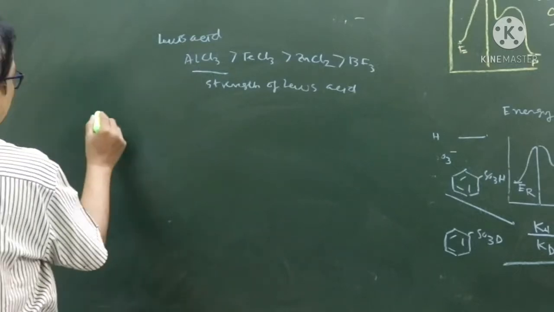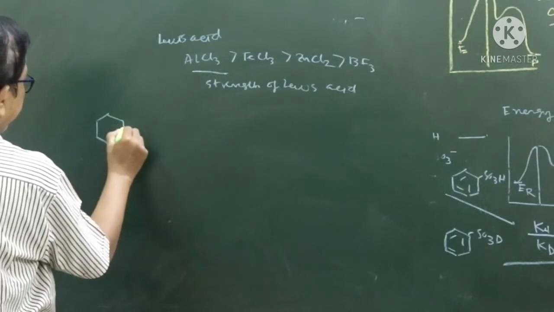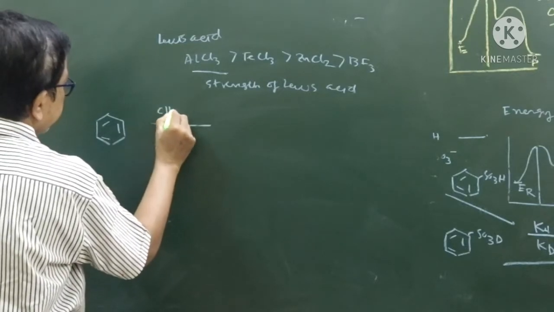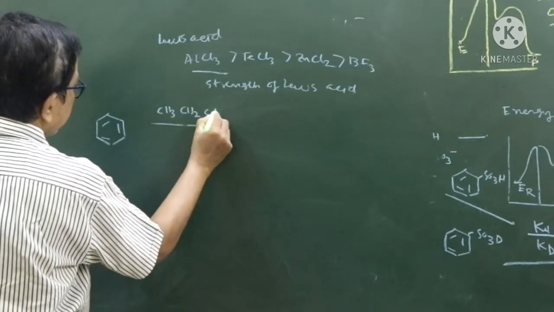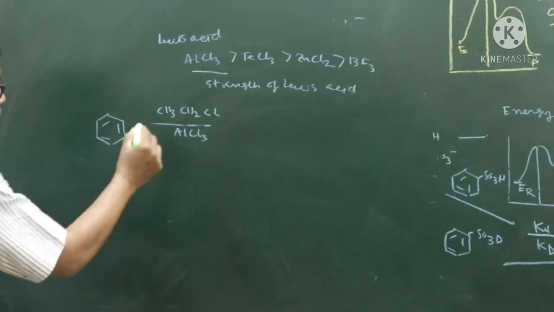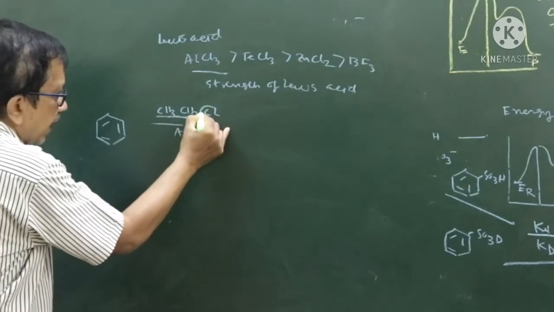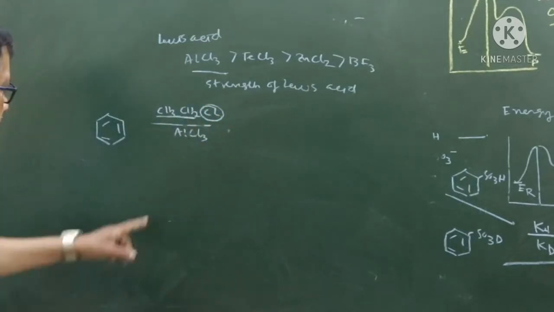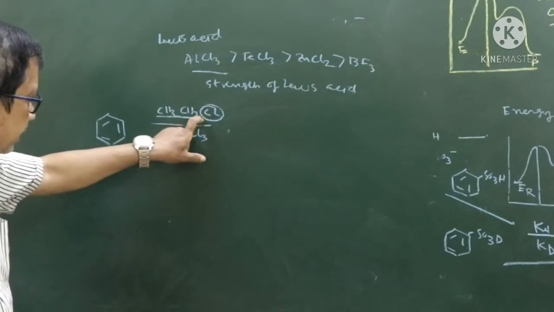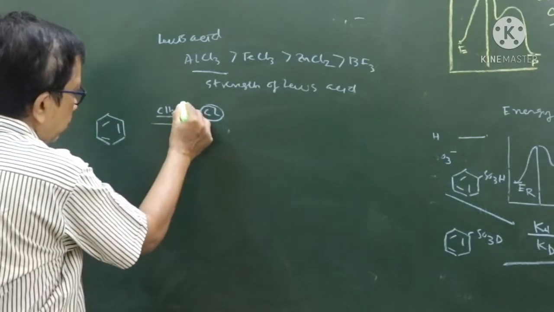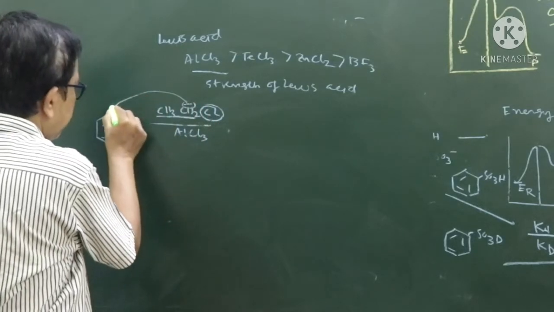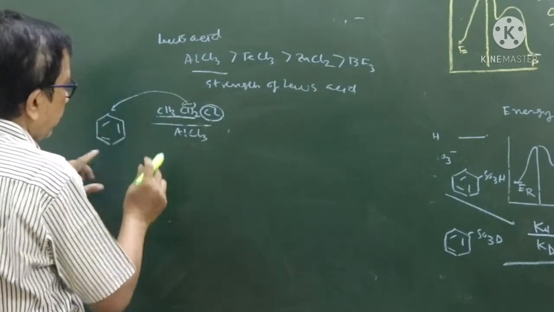See, if I give this, the students usually make a mistake over here. In this case there are 2 carbons, but remember the carbon to which chlorine is attached, where chlorine is circled. This particular carbon should be added to the benzene nucleus, not the carbon at the terminal.